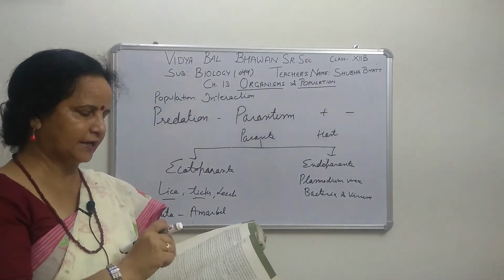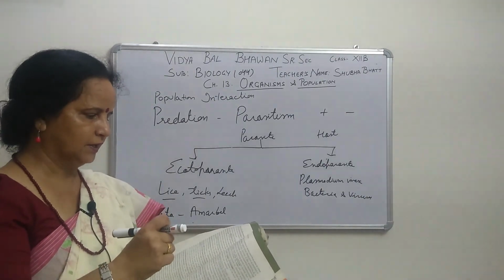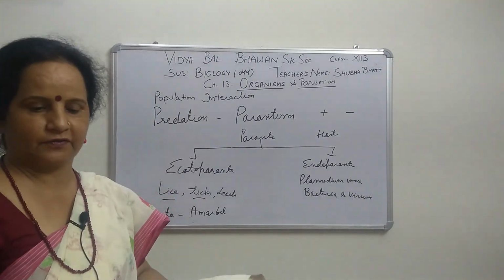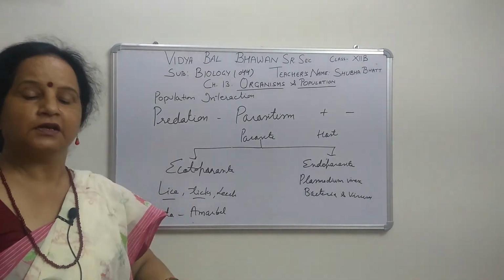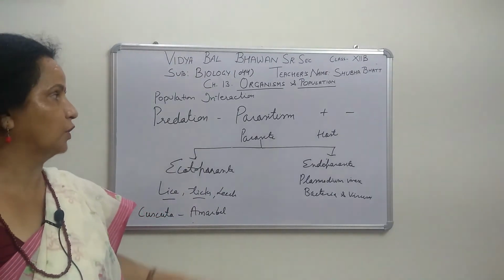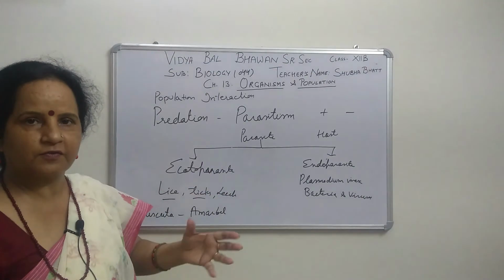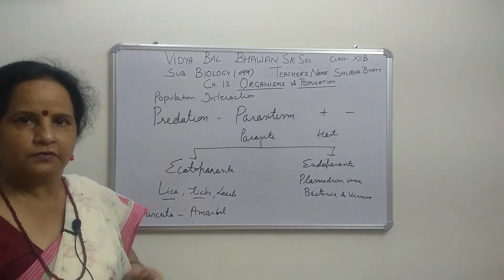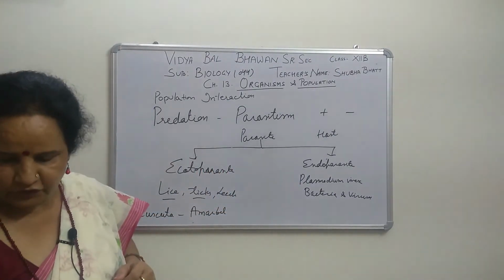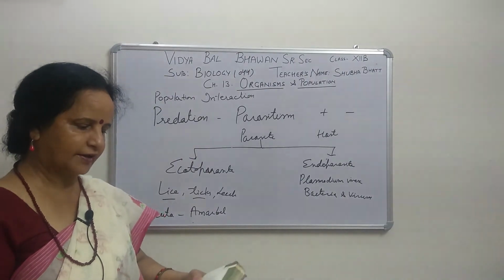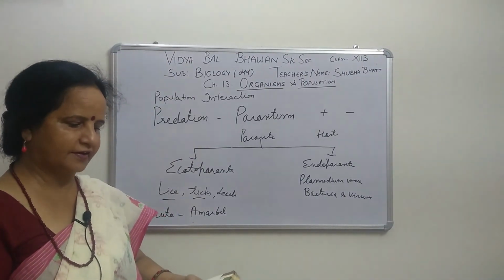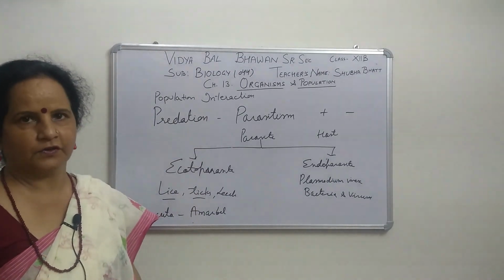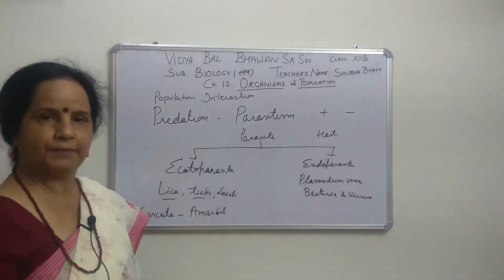Calotropis I have told you about, you can underline it. Cactus I told about, where the thorns are there. Then nicotine, caffeine, and one more term, phytophagous. Phytophagous means those insects which feed on plants; phyto means plants and phagus means eater. You can underline this in the second paragraph: all insects are known to be phytophagous, feeding on plant sap and other parts of plants. So it is harmful for the plant's body.